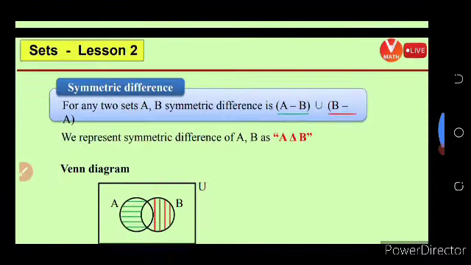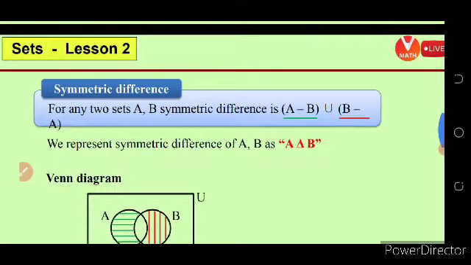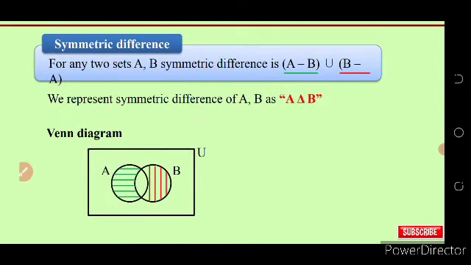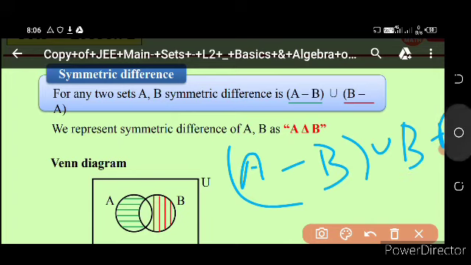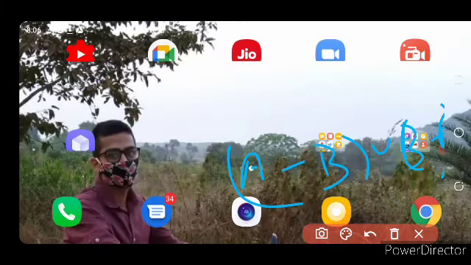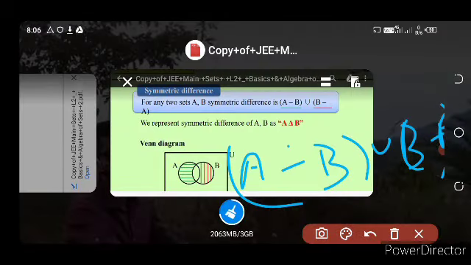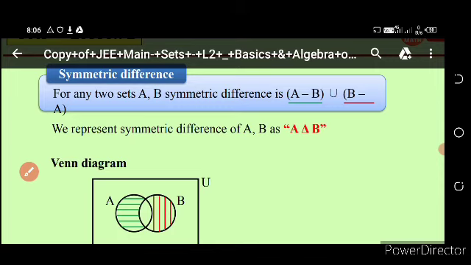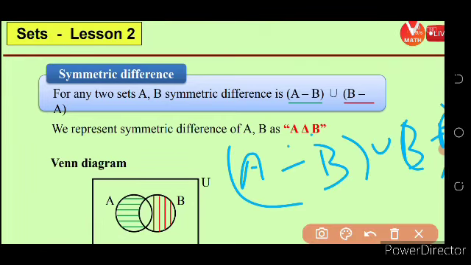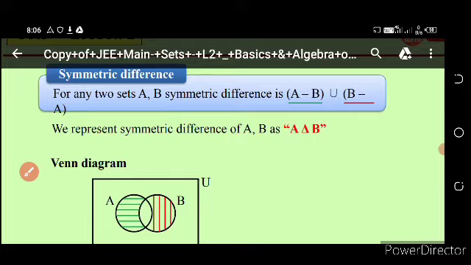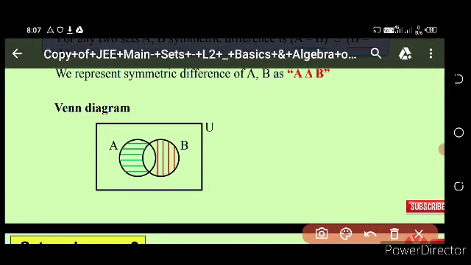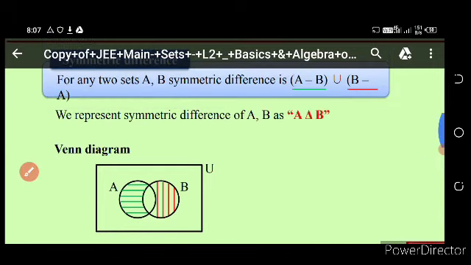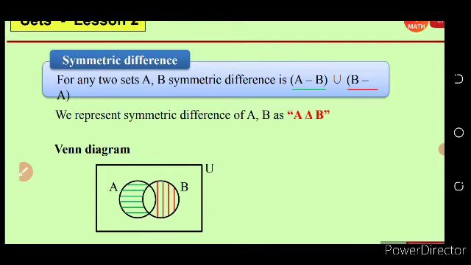Then come to symmetric difference. What do you mean by symmetric difference? For any two sets A and B, the symmetric difference is denoted as A delta B, which is A difference B union B difference A. So this is the symmetric difference.